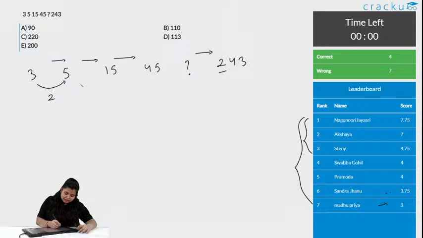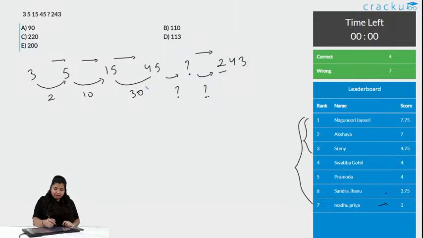So, what is the difference here? 10. What is the difference here? It is 15, 5, 10, 30. And we do not know the difference here, and we do not know the difference here, right. So, on seeing this, as the increase is not slow and steady, the number should be multiplied by something. The first number should be smaller, and as we move towards the end of the series, the number should get increased.